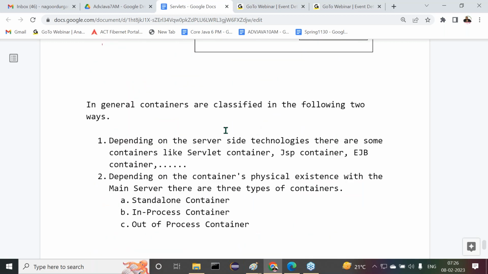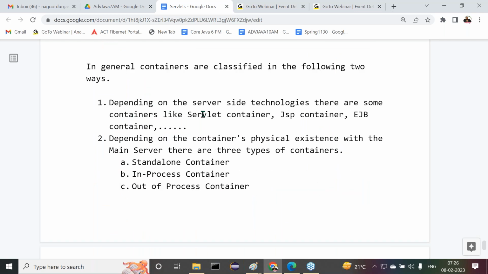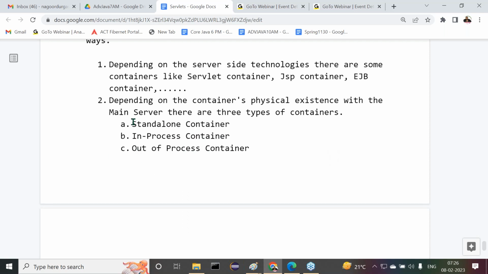Then after that, in general, containers are classified in the following ways. Depending on the server side technologies, there are containers like servlet container, JSP container, EJB container, and so on. But depending on the physical existence of the containers with the main server, there are three types of containers. The first one is standalone container. Next is in process container. Third is out of process container. So these are the containers and their types.